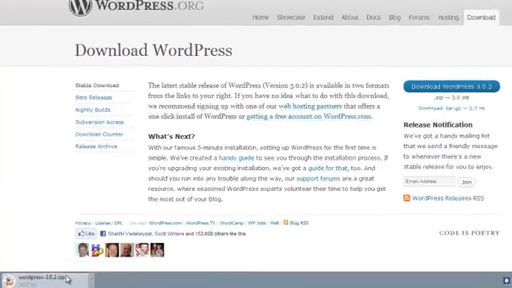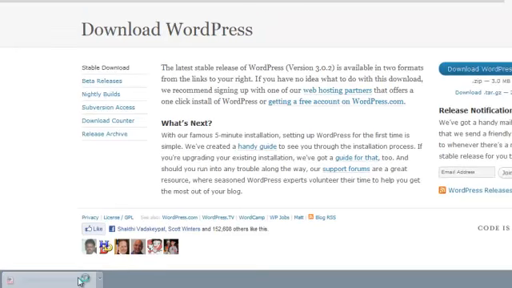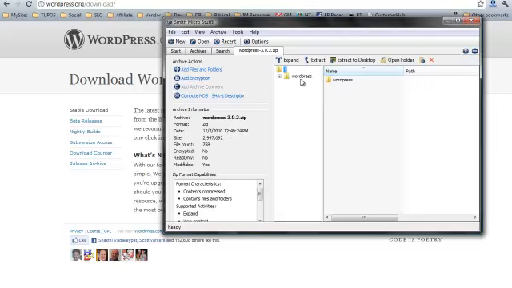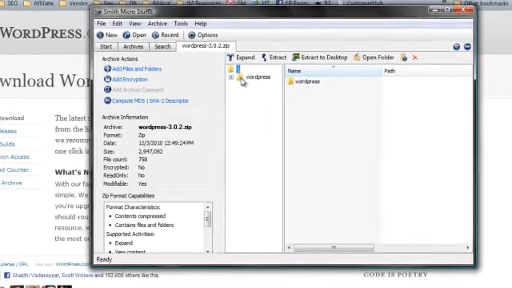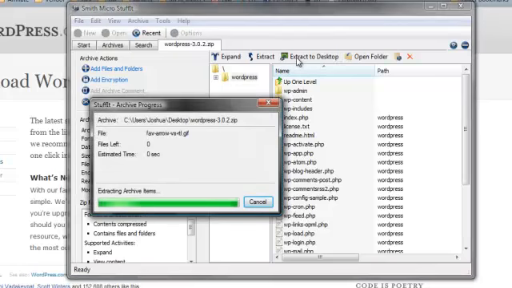And as you can see on the bottom here, I'm starting to download, and we wind up with the package. Then all you need to do is open up that zip file, which is what you're downloading from WordPress, and you're going to find this folder called WordPress. You just select that folder. If you're using WinZip or some other zip utility, it might look different than this, but it's essentially the same thing. Okay, so you just take that, and then I do an extract to desktop because it's much easier for what I do. Whatever works for you is fine, wherever you want to store it.